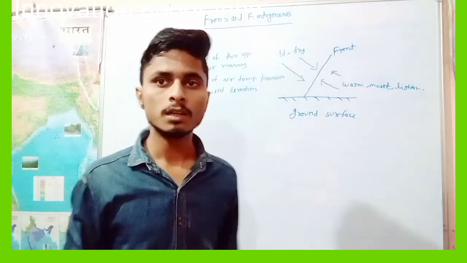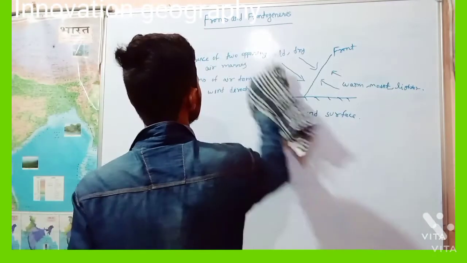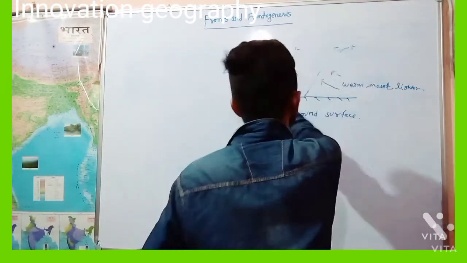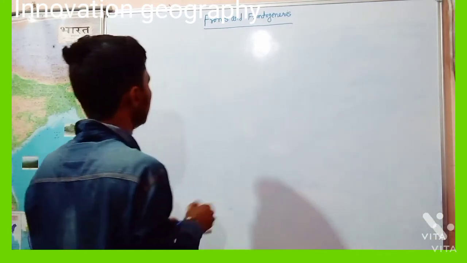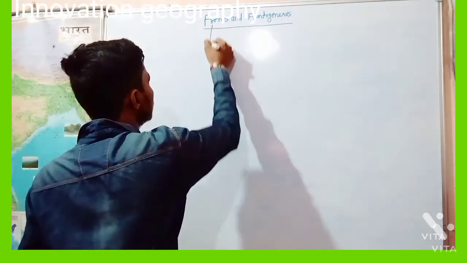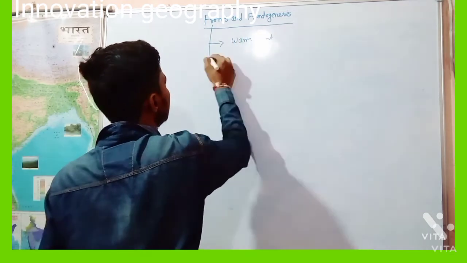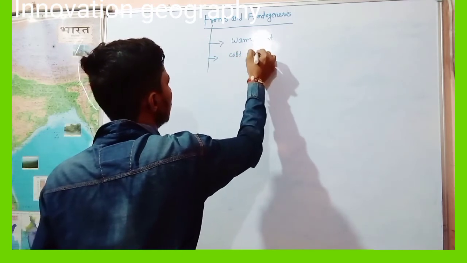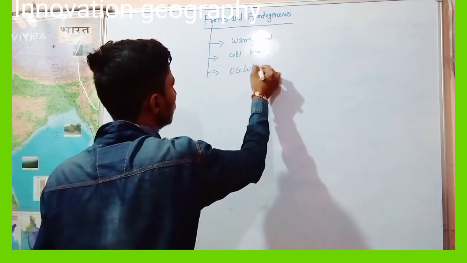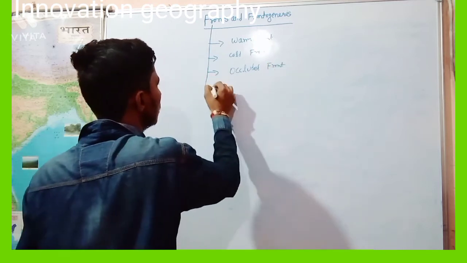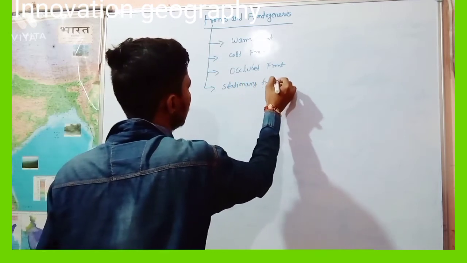And after that, let us go on to the classification of fronts. How many types of fronts?